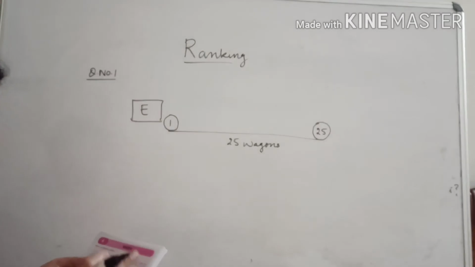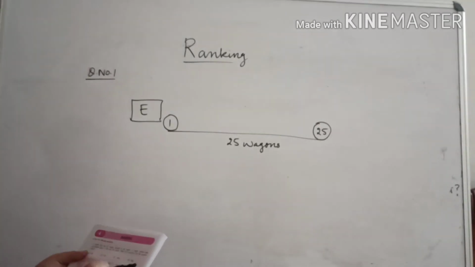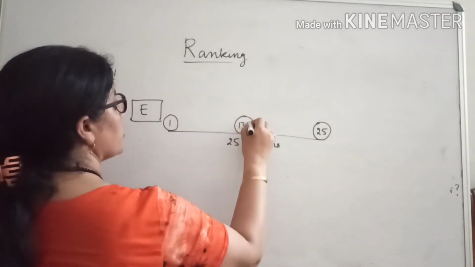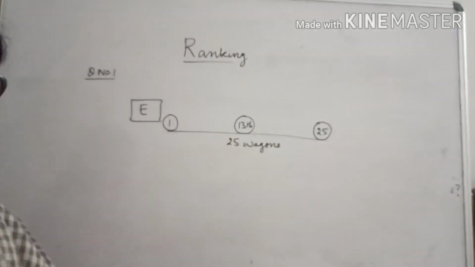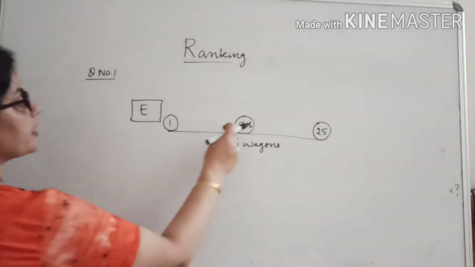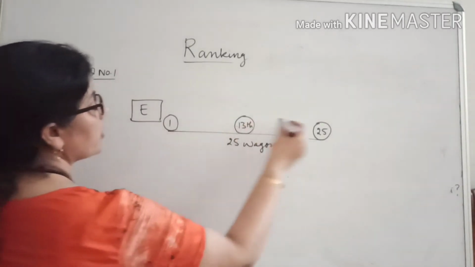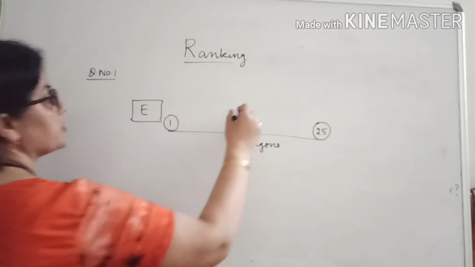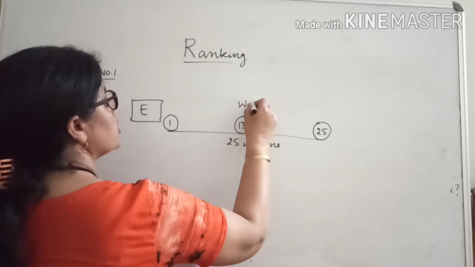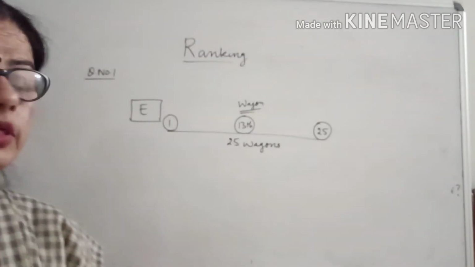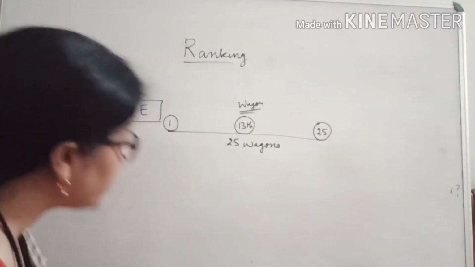And he is saying the 13th wagon is loaded with perishable items. There is one 13th wagon. It is loaded with perishable items. He is saying what is the position? This 13th position is from here. Then what is the position from the guard, means from the back? What is the position of this wagon from the back, from the last, from the guard's cabin?